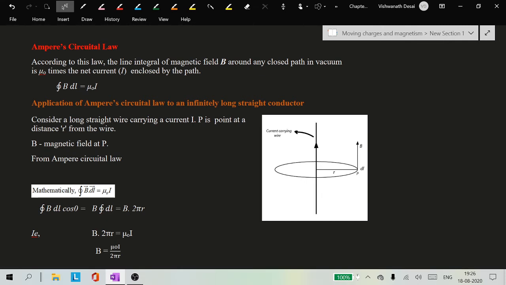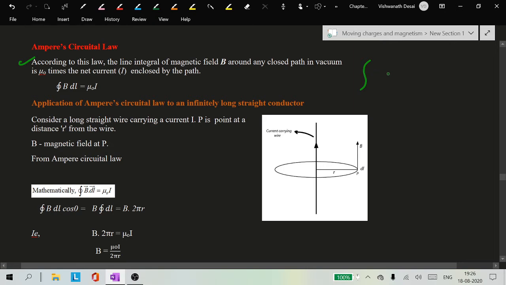Then what is this Ampere's circuital law? There is a mathematical definition here. First I will read the statement, later we will try to understand the law. According to this law, the line integral of a magnetic field over a closed path in vacuum is equal to mu naught times the total current enclosed by the loop, or the total current enclosed by the path. This is a purely mathematical statement.